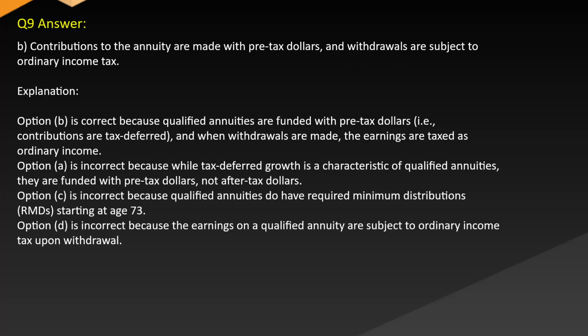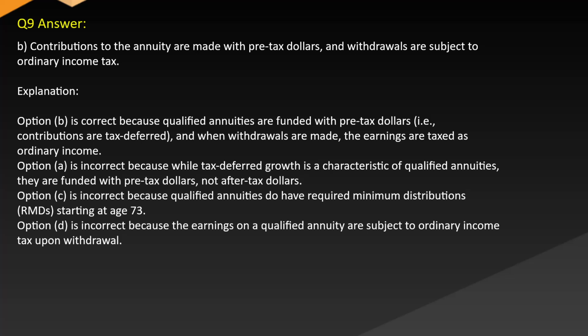Answer B. Contributions to the annuity are made with pre-tax dollars and withdrawals are subject to ordinary income tax. Explanation. Option B is correct because qualified annuities are funded with pre-tax dollars, i.e. contributions are tax deferred, and when withdrawals are made, the earnings are taxed as ordinary income.